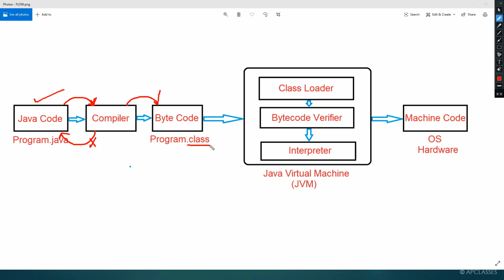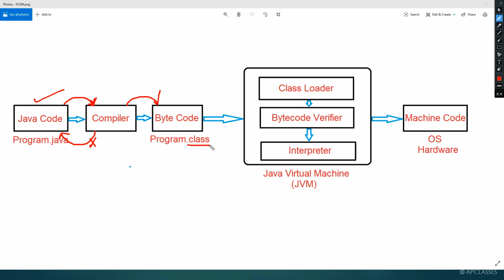Now you don't have to look at whether the program is converted to dot class or not. These are all internal processes. Just remember that when a bytecode is converted, it will be converted with an extension dot class. Even in your answers, you don't have to write that a program is converted to dot class. Simply write that a program is converted to bytecode. Okay, it is understood that when a program is converted to bytecode, it will have an extension dot class.